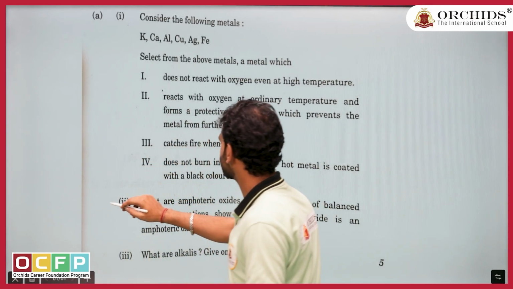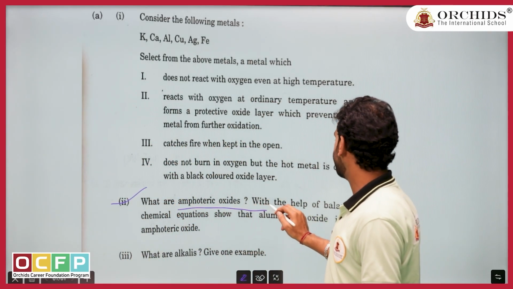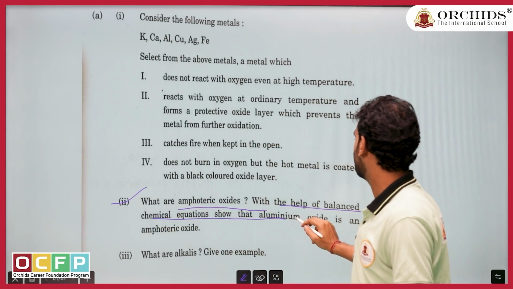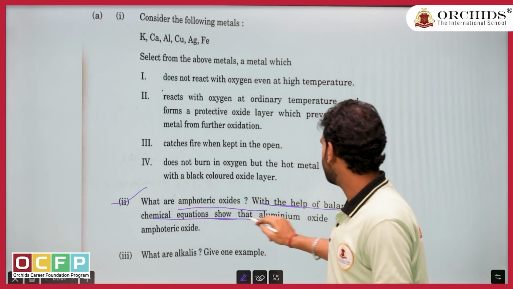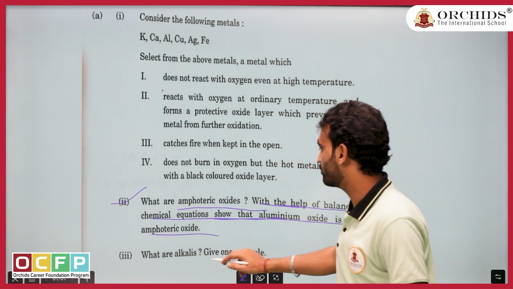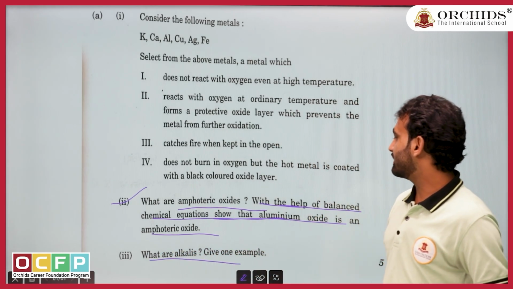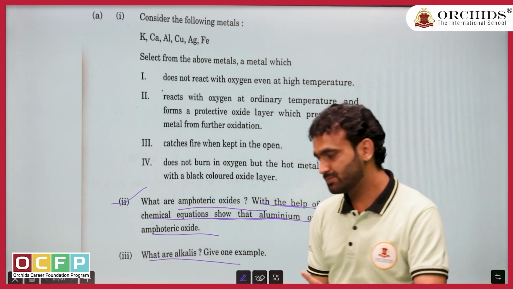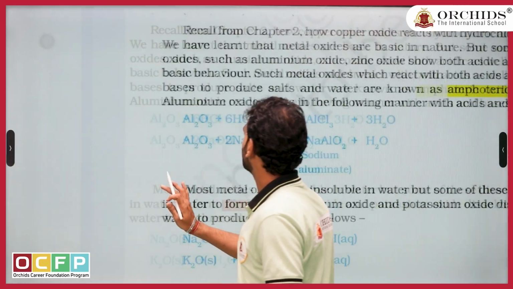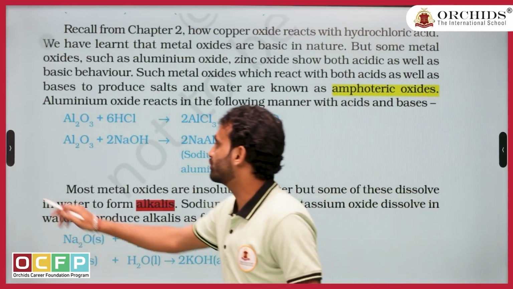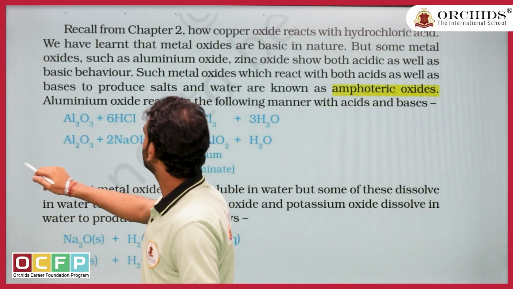Sorry, there are subparts here. What are amphoteric oxides? With the help of a balanced chemical reaction, show that aluminium oxide is an amphoteric oxide. Write what are alkalis. Give an example. If you turn one page back in the NCERT, both pieces of information are given in your textbook. Let me answer from here only directly.